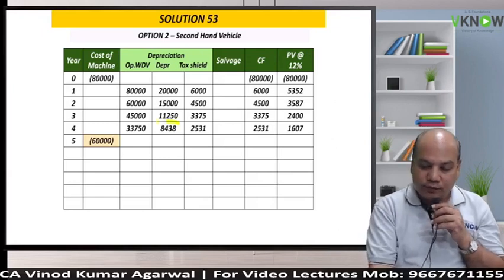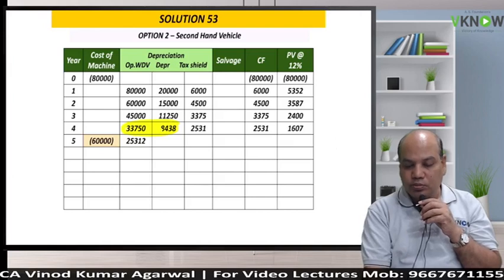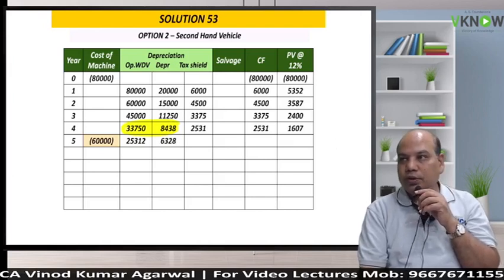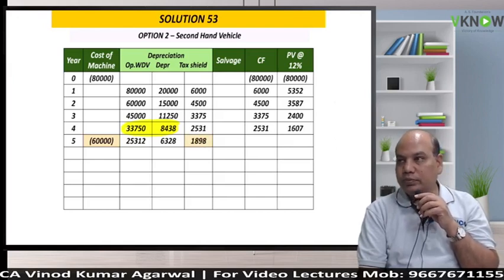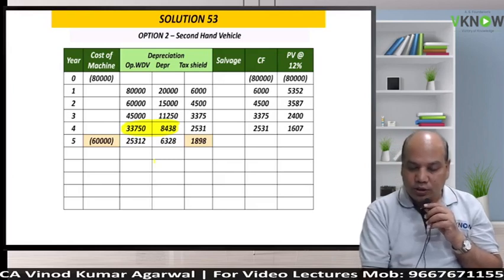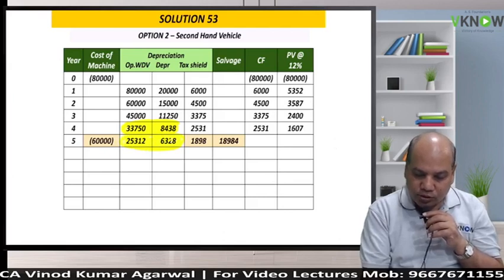So again take the difference here. 25312 is the difference of these two. Old machine will go up to the fifth year. Then into 0.25. Then into 0.3. 1898.